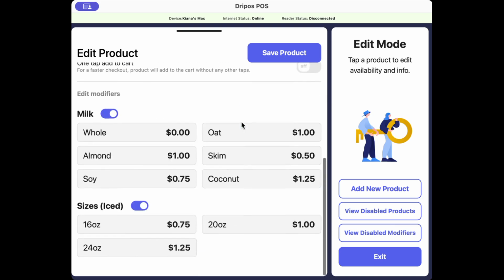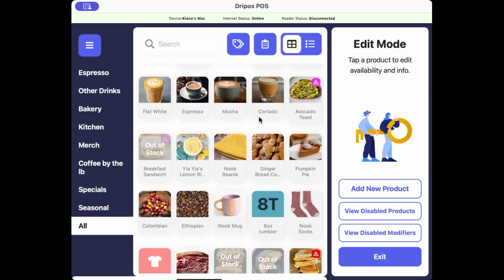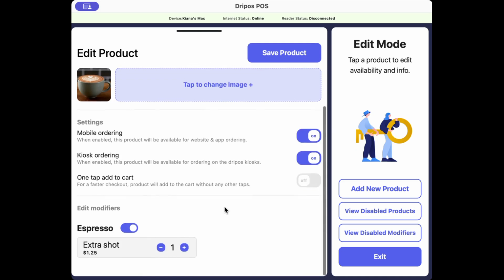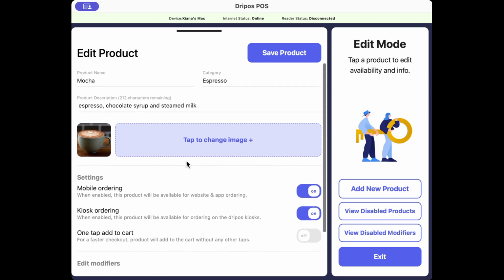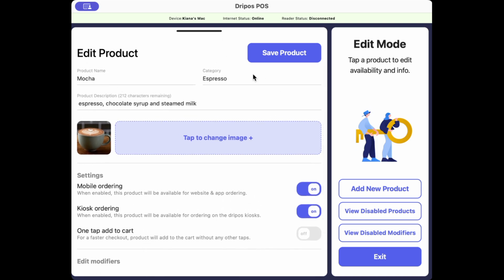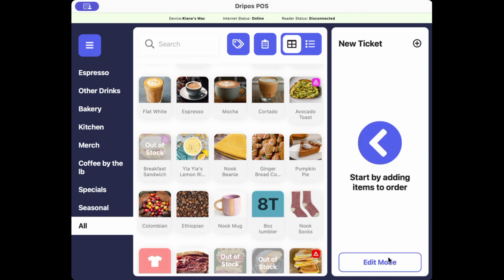Just know that if you do make any changes to the modifiers, make sure you click Save Product so that your changes do sync over. Also note that any changes you make to modifiers will automatically sync to all of your ordering platforms as well. So once everything looks good, as always, make sure you click Save Product, and then you can go ahead and click on this Exit button, and that's how you edit it from the point of sale.